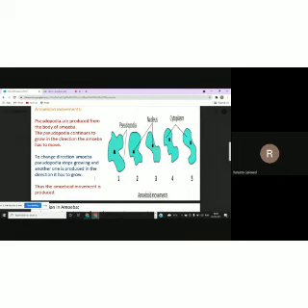But for amoeba, it is not like that. It can produce its leg whenever it wants. It can remove its leg whenever it wants. And if it wants to change direction, it has to simply move its feet in that particular direction. Okay, this is called amoeboid movement. Okay, students. Now, I'm going to show you a video which is based on amoeboid movements.